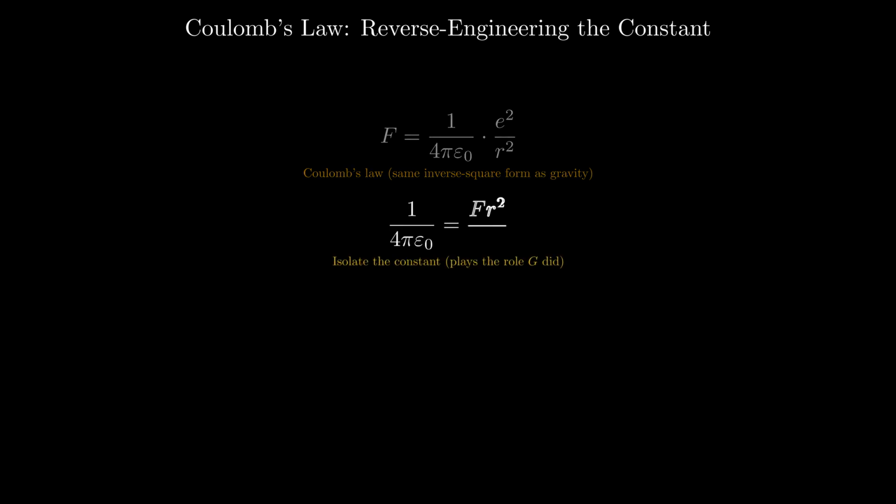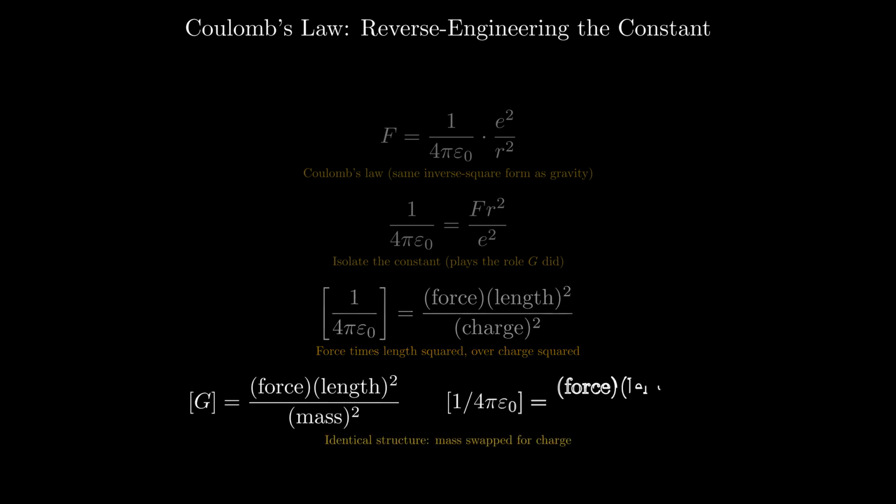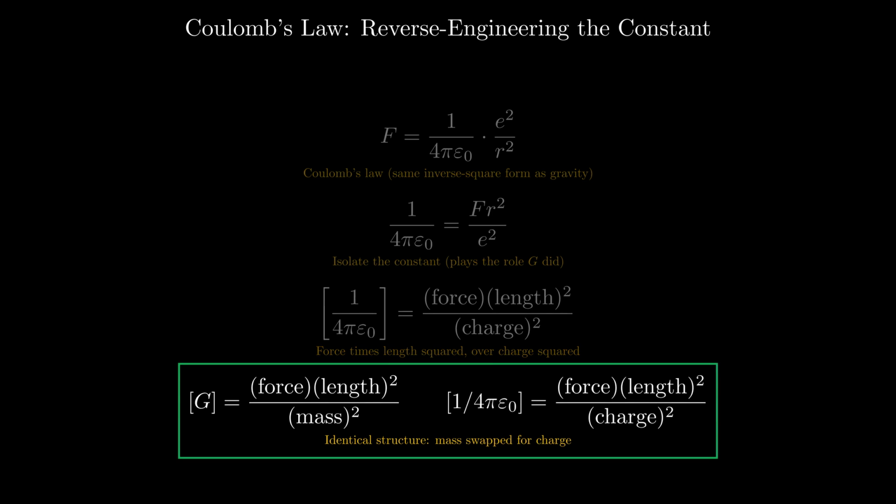Coulomb's law has the exact same structure. Force equals 1 over 4 pi epsilon naught times charge squared divided by distance squared. The constant 1 over 4 pi epsilon naught plays the same role that big G did in gravity. Isolated, it equals force times distance squared divided by charge squared. Dimensionally, that's force times length squared over charge squared. It's the same inverse square skeleton, just with different physical actors. The structure of the law dictates the dimensions of the constant living inside it.